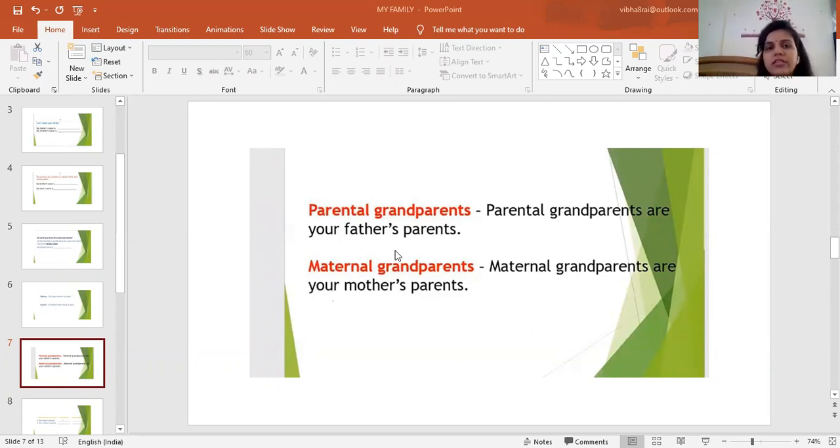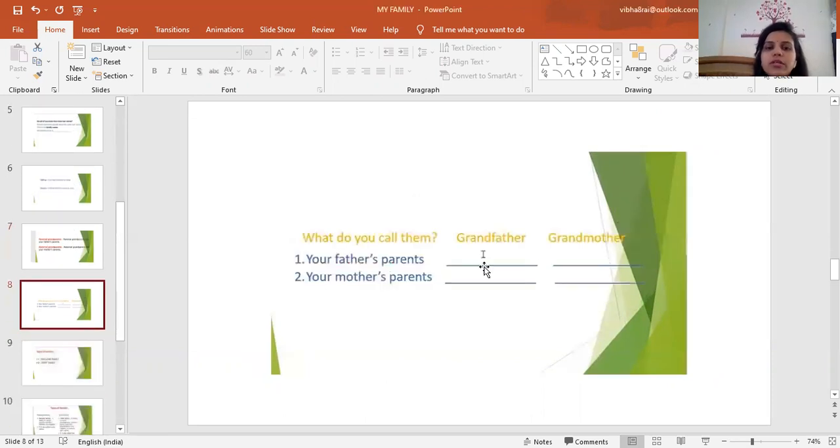Okay, I hope it is clear to you what is parental grandparents and what is maternal grandparents. Your father's parents are known as parental grandparents and your mother's parents are known as maternal grandparents. Clear? Now, move to next one.